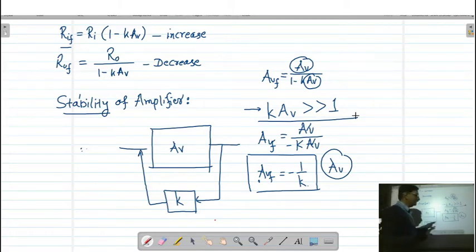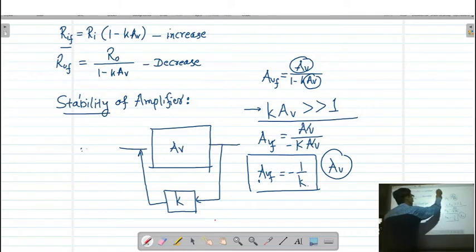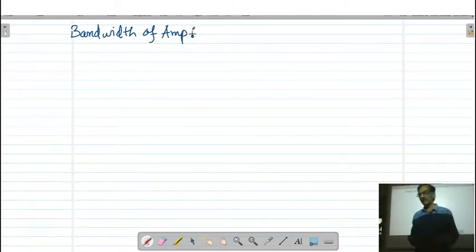I think this concept is clear to you. Now we will see another advantage of a negative feedback amplifier, and we will see the effect on the bandwidth of the amplifier. With feedback and without feedback, what will be the change in the bandwidth?